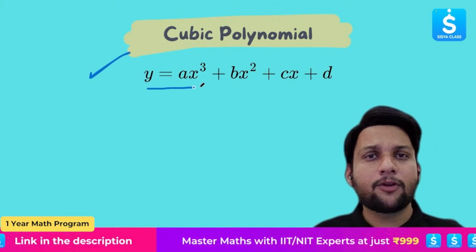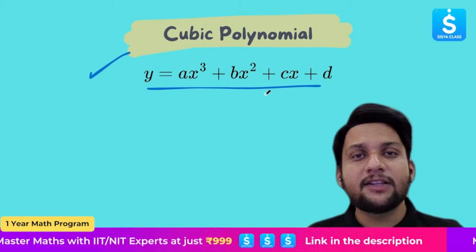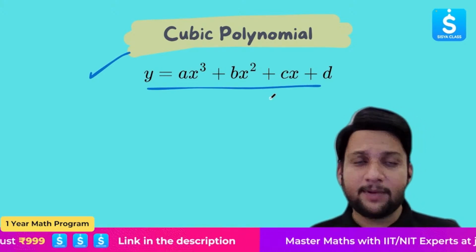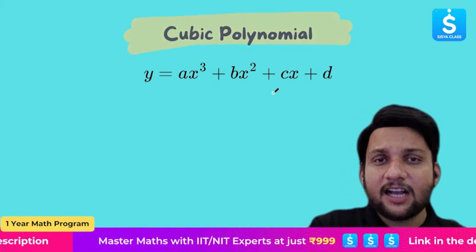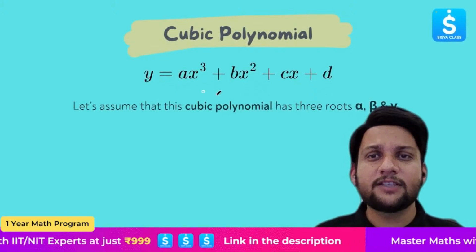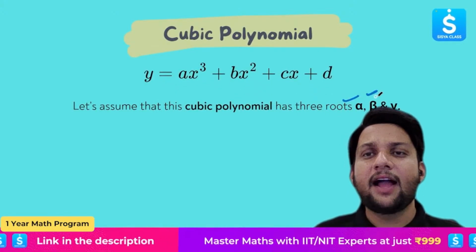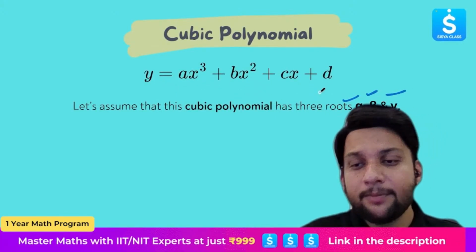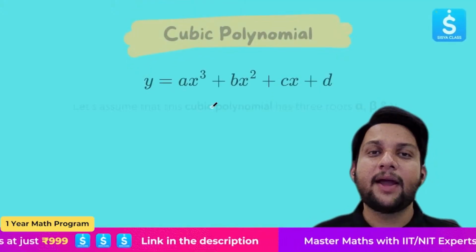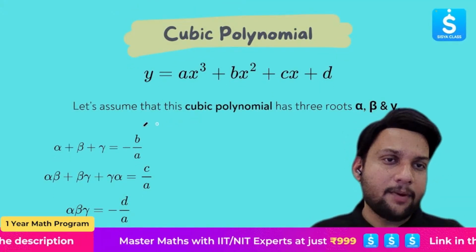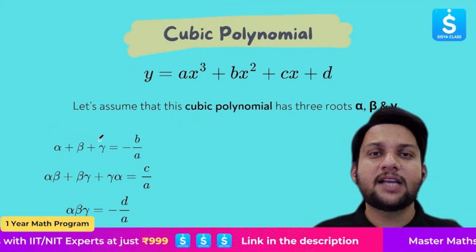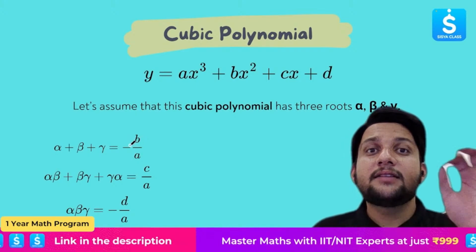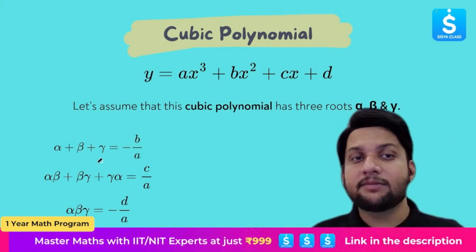See, we have a cubic polynomial. Standard form is given as y equals ax cube plus bx square plus cx plus d. Clear? Let's assume the three roots of this polynomial are alpha, beta, and gamma. Again, the relation between the roots and the coefficients will be given by three things this time. Sum of roots alpha plus beta plus gamma will be given by -b by a. The sum of roots taken two at a time. This is what it is called.